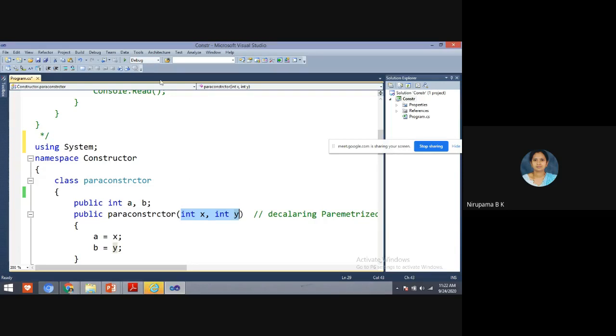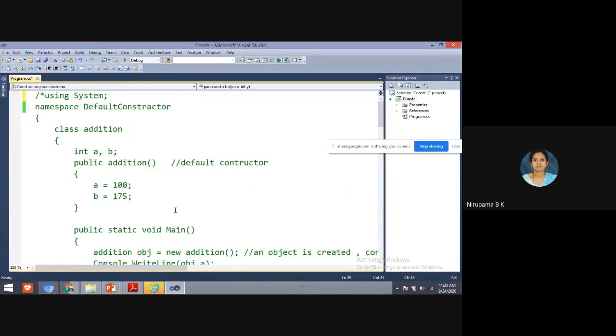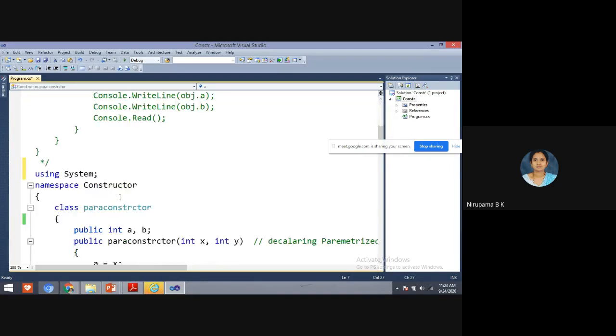See here, in the first example, in one program only I have executed all the programs because there is no need to go back again. Why open a new application? So that's why in one program only I have executed all. See here, this is a previous program. This is a default constructor, and this default constructor doesn't have any parameters. Is any parameter value there? No, it does not have any parameter value.